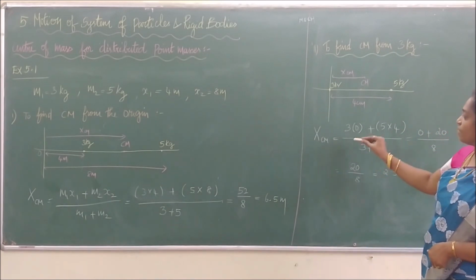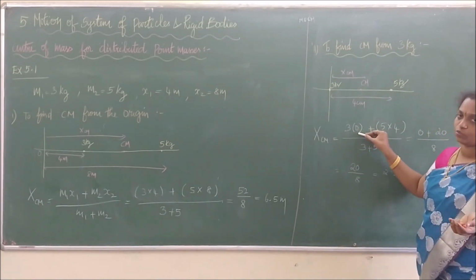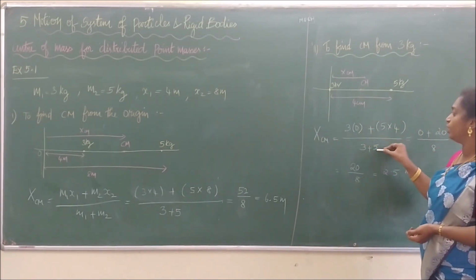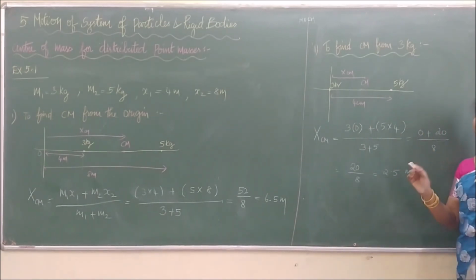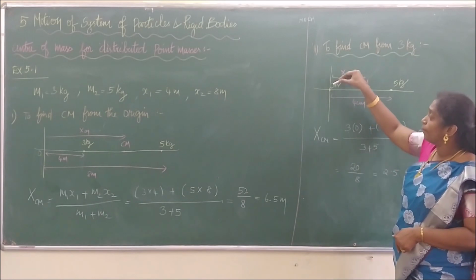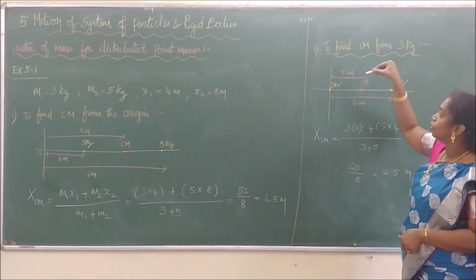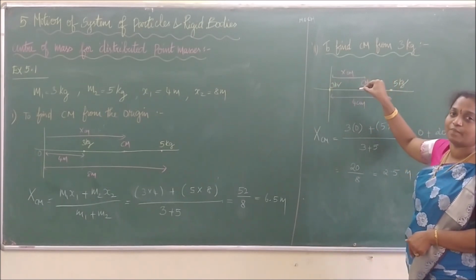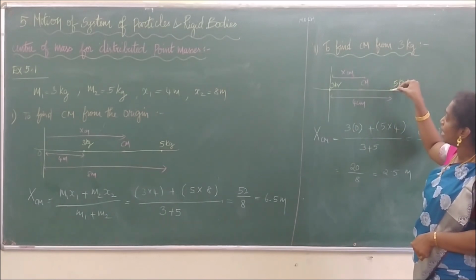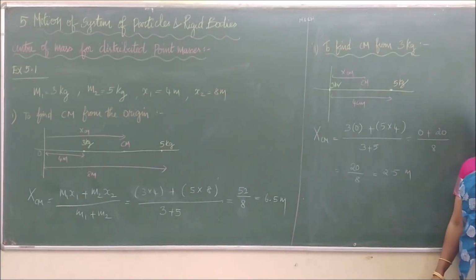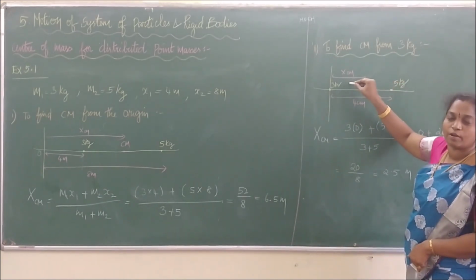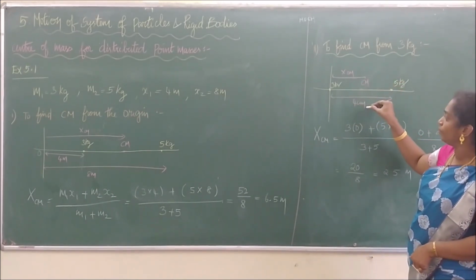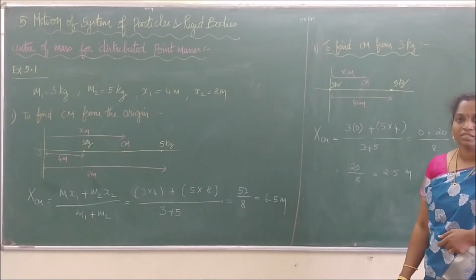Now we use the same formula. 3 into 0, no x1 value, plus 5 into 4, divided by the total mass, it gives a value of 2.5. So we can say that the 3 kg mass is at 2.5 distance from the center of mass, and the 5 kg mass is 1.5 from the center of mass. If you add, this is 2.5, this is 1.5. So 2.5 plus 1.5 gives you 4 meter, right? Is it clear to you?